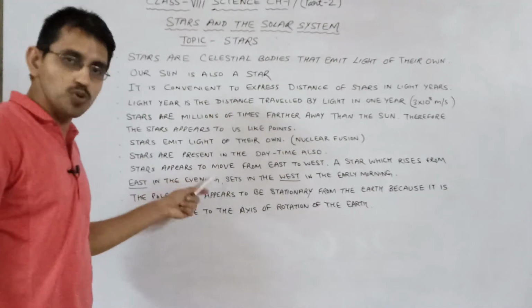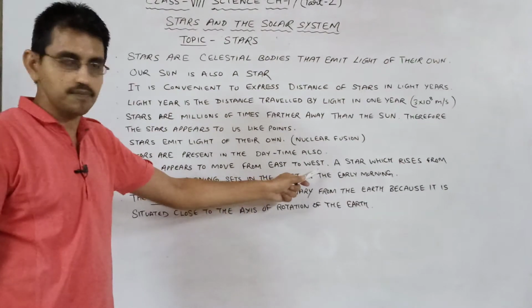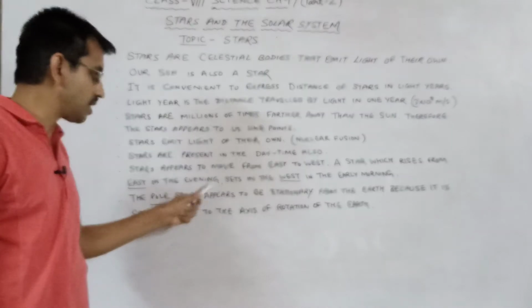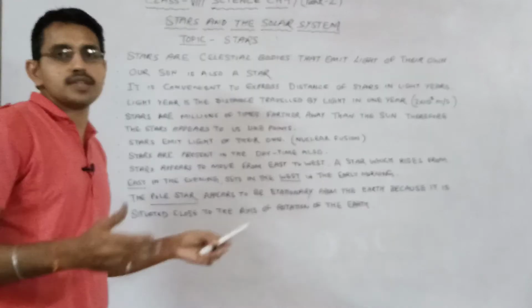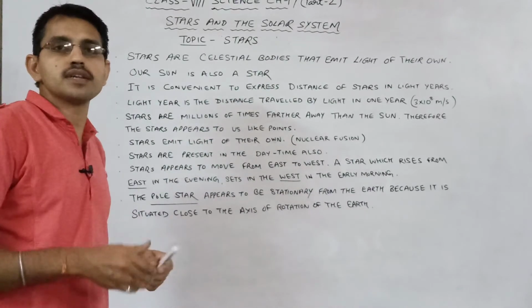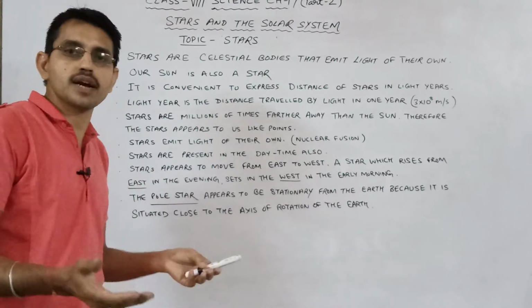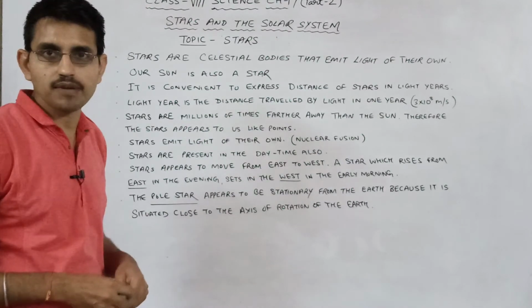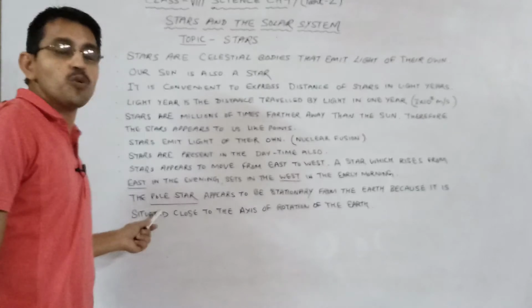Stars appear to move, this is an important point, from east to west. A star which rises from east in the evening sets in the west in the early morning. From this we can understand that the earth is rotating from west to east. That's why sun rises from east in the morning and sets in the west in the evening, because sun is also a star.